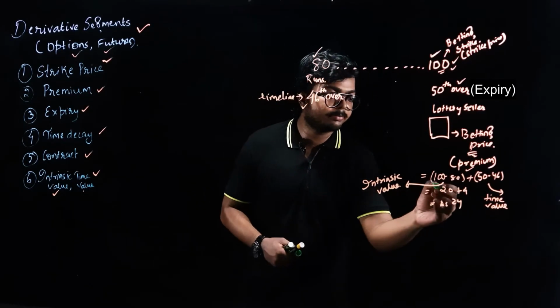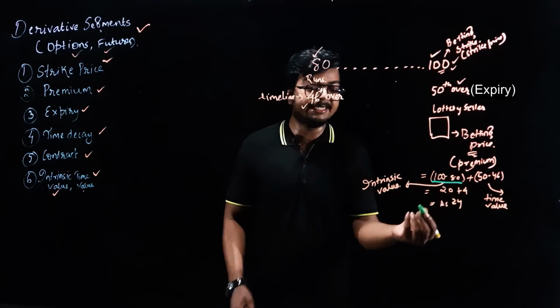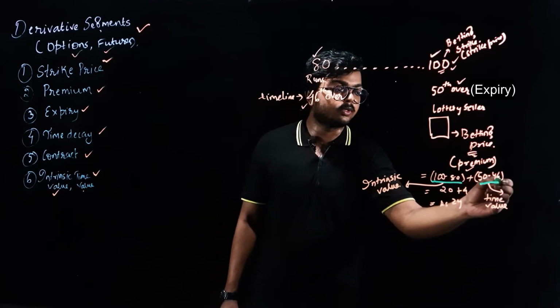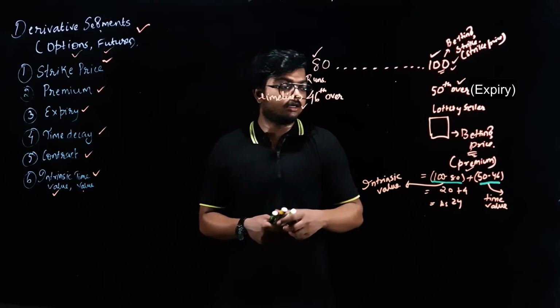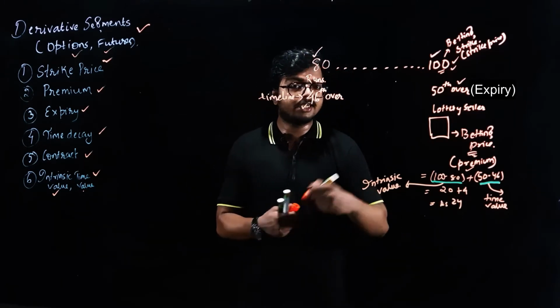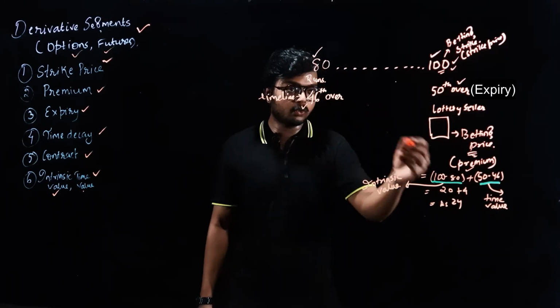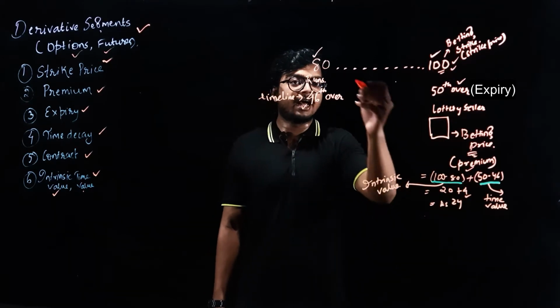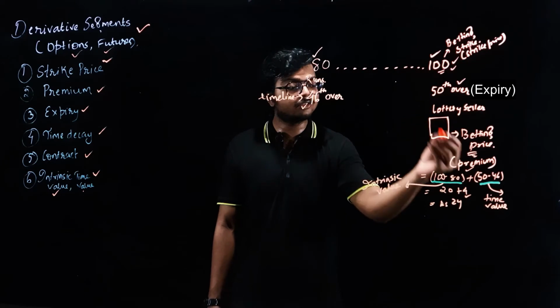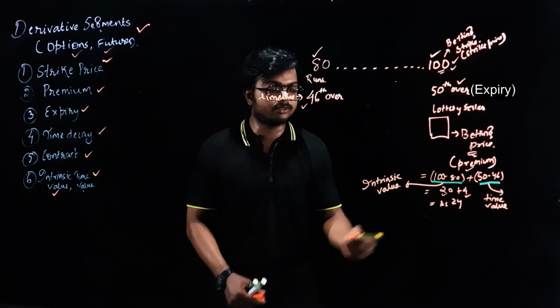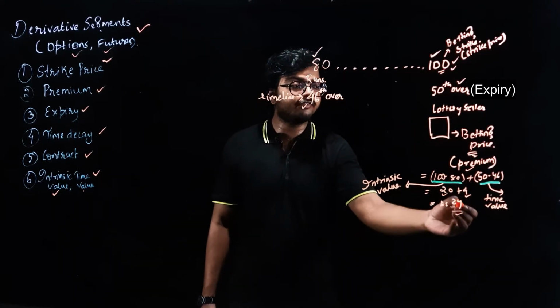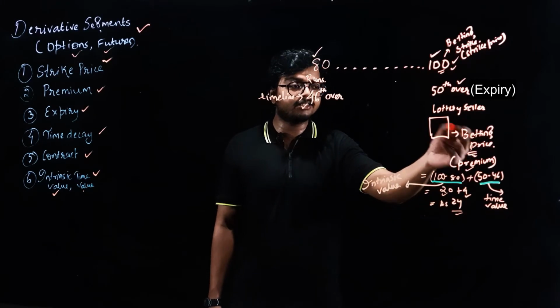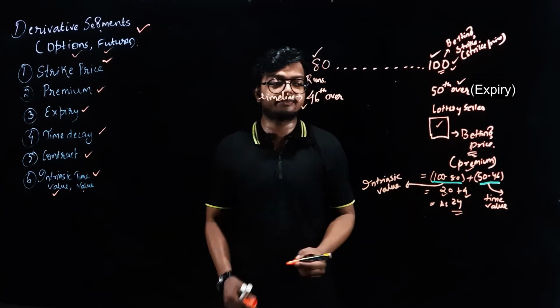So this part is known as intrinsic value and this part is known as time value, because time value denotes how many overs are left. So 4 overs are left, so you are ready to pay only 4 rupees, and as the difference is 20 runs, you are ready to pay 20 rupees extra. So in total you are willing to pay 24 rupees as premium or the betting price for this lottery ticket.